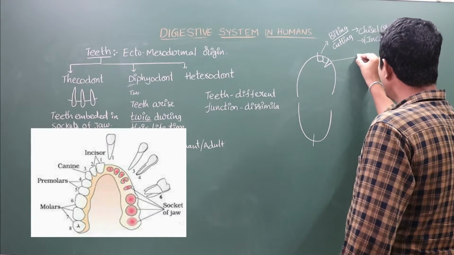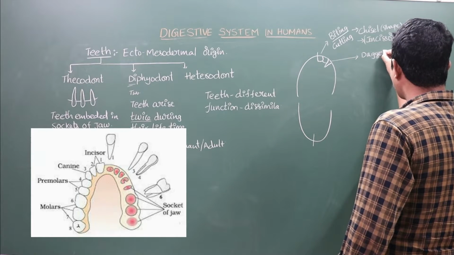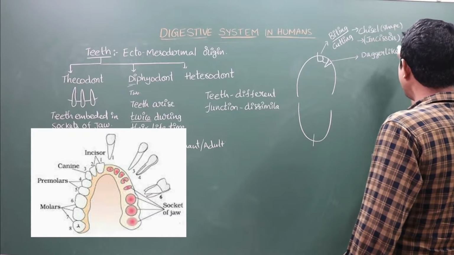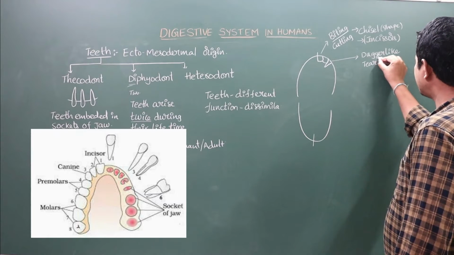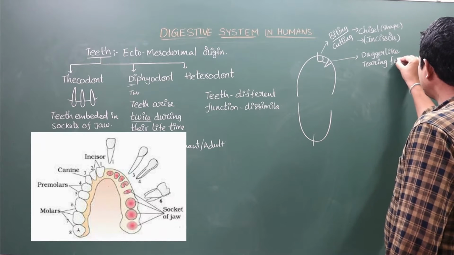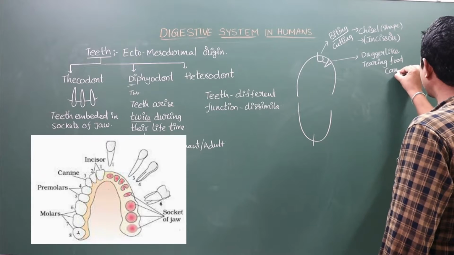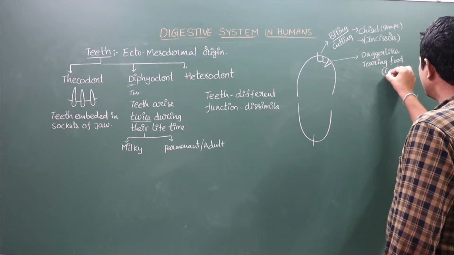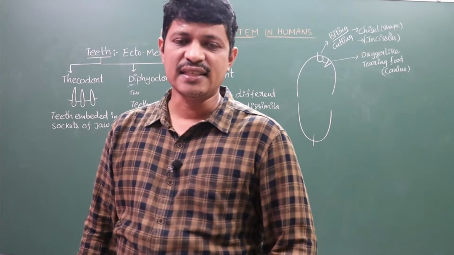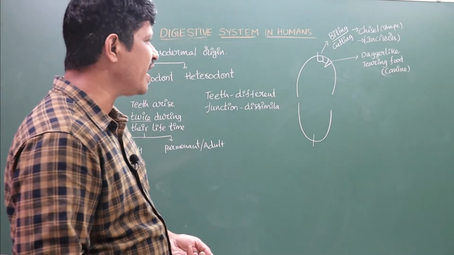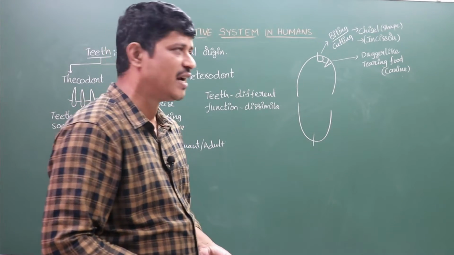This is dagger-like, the dagger-like teeth which help in tearing the food particles. This tooth is known as canines. So incisors help in cutting and biting the food particles, whereas the canines help in tearing the food particles.